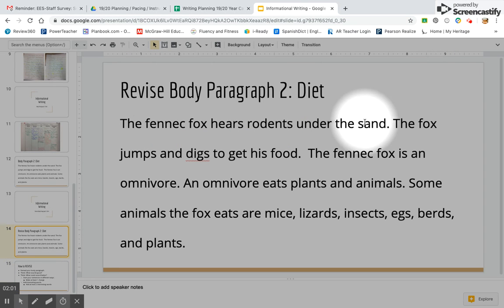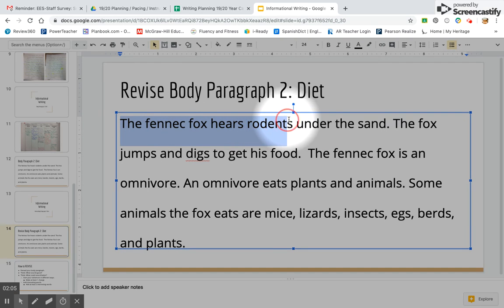First of all, I really like my first sentence. The fennec fox hears rodents under the sand. I really like that sentence because it makes a picture in the reader's mind about a fennec fox out in the desert, and he's listening to the rodents. A rodent is a word for an animal, kind of like a mouse or a marmot. There's all different kinds under the sand. He has powerful, strong ears. So I really like that sentence.